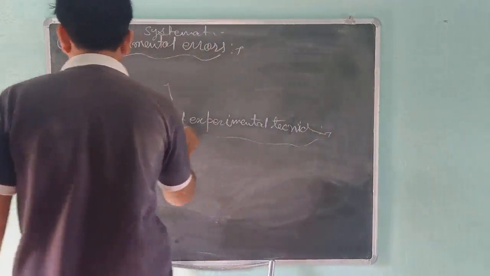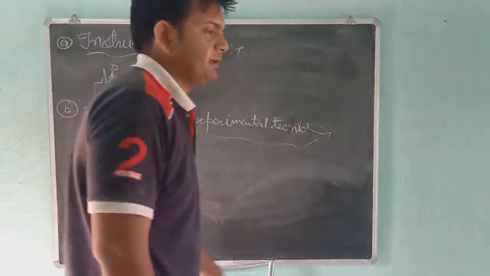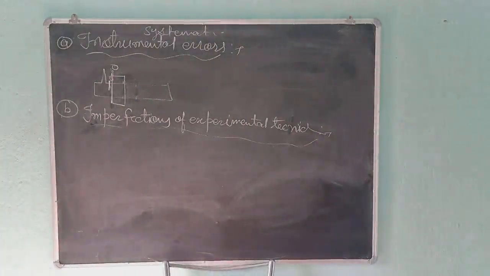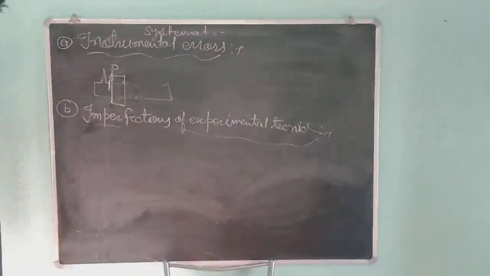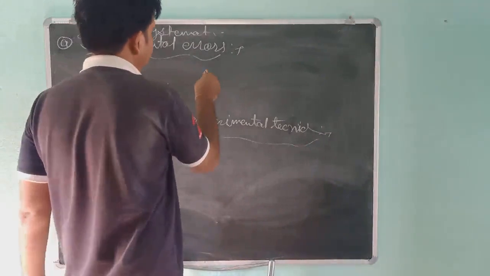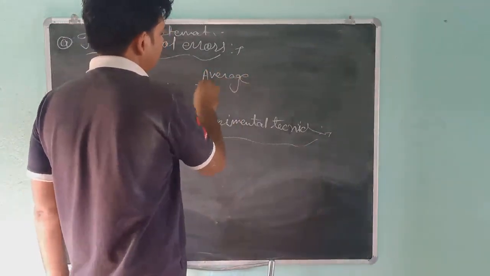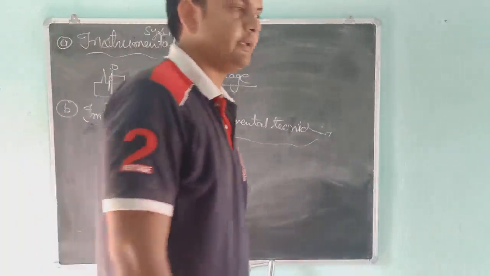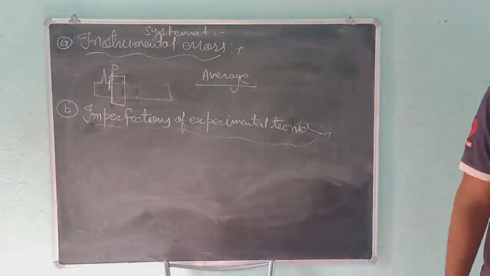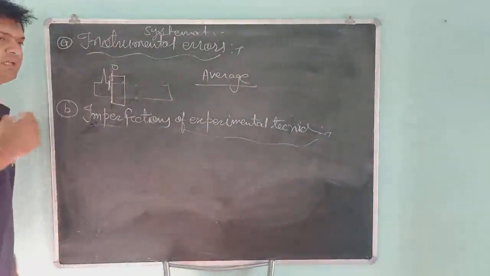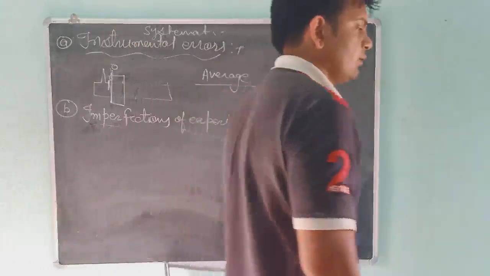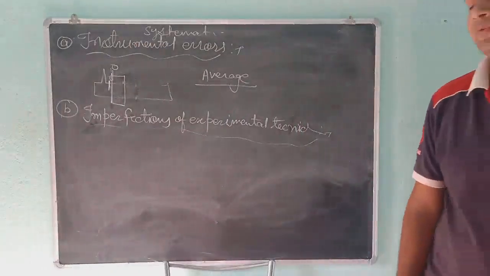Imperfection of experimental techniques. Students, sometimes we are doing any experiment. Suppose that you are going on a bike and you want to find the average of the bike. When you start your bike and go somewhere, sometimes you will get speed breakers, your speed will be reduced, and again you will go fast.